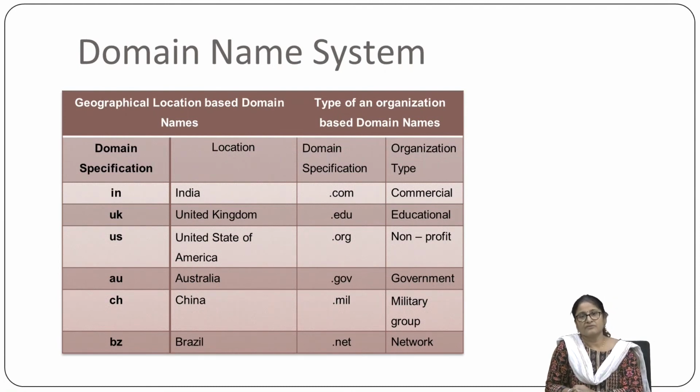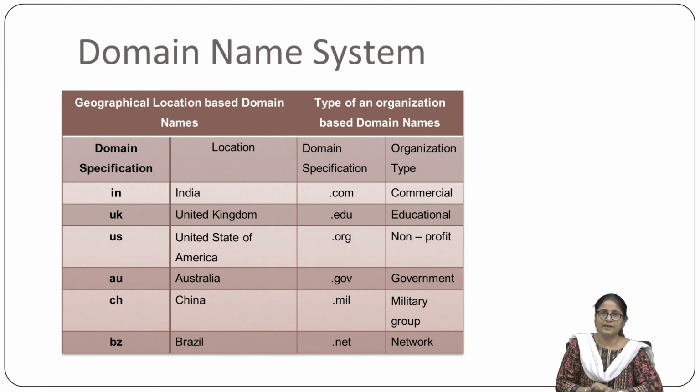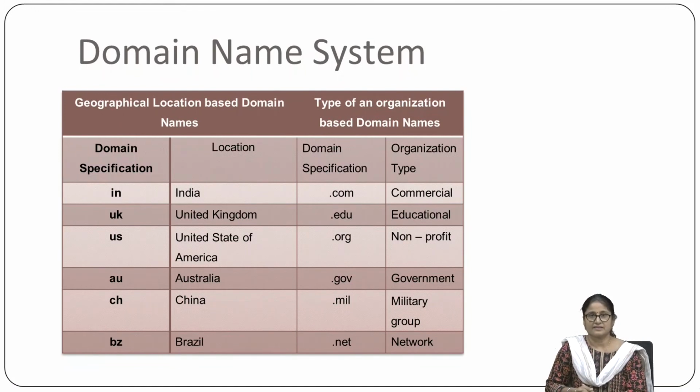For example, a commercial organization has .com, an educational website has .edu, a non-profit organization has .org, and a government organization has .gov. You must have seen such domain names at present. So the domain name system is basically mapping of the IP addresses and their corresponding names.